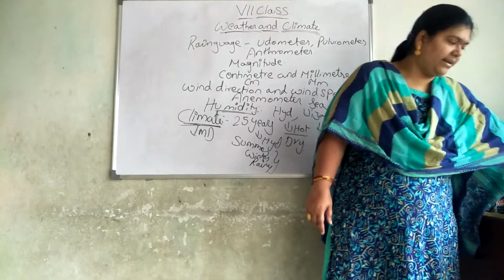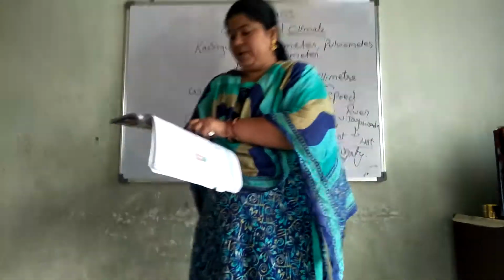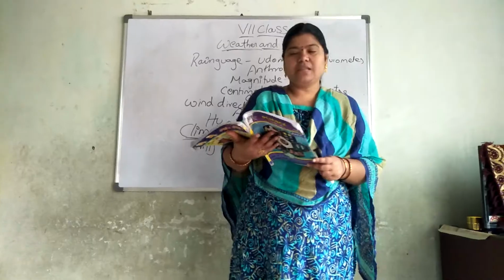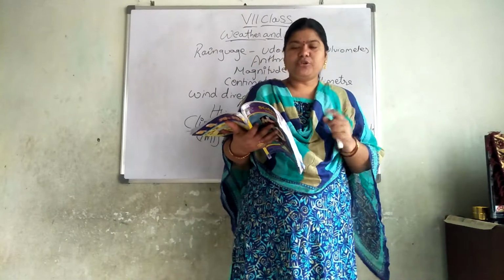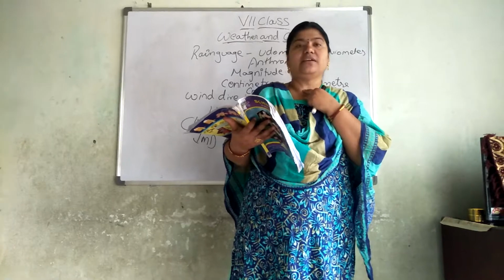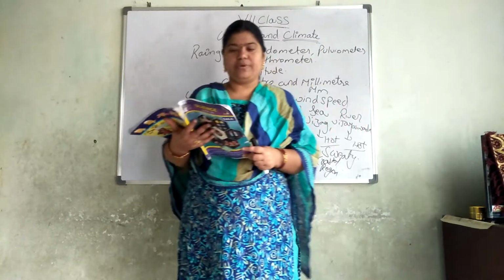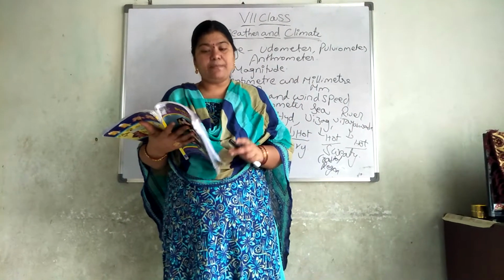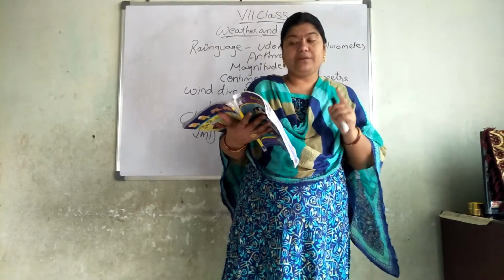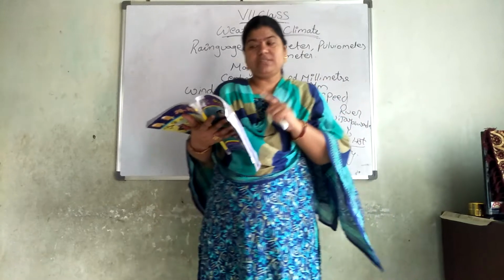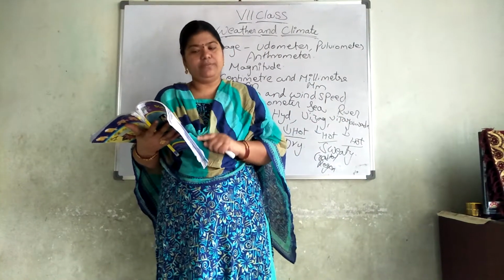Please take out your textbook once. Open your textbook, page number 60, and observe that two places have been given, Ramagundam and Arogyavaram. In the month, average temperature in Celsius degrees, average rainfall in millimeters.